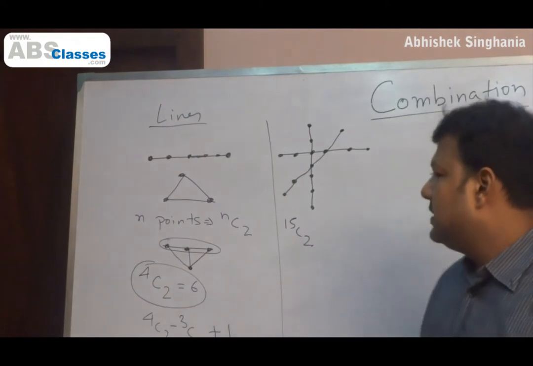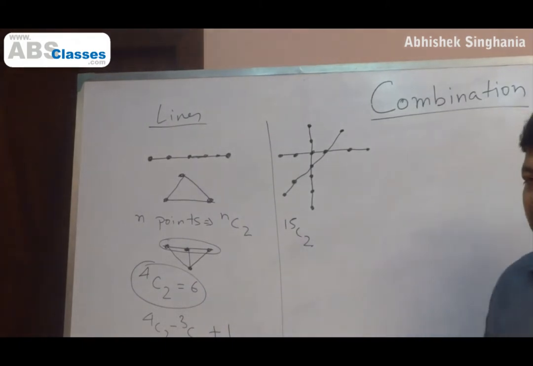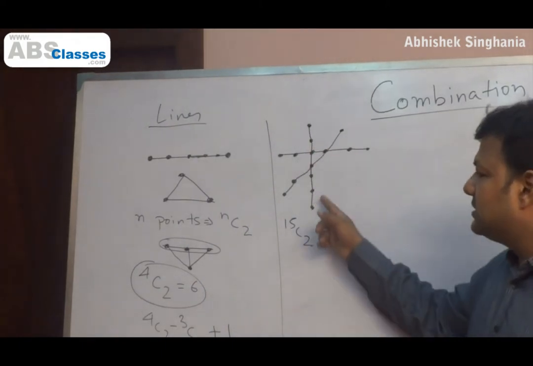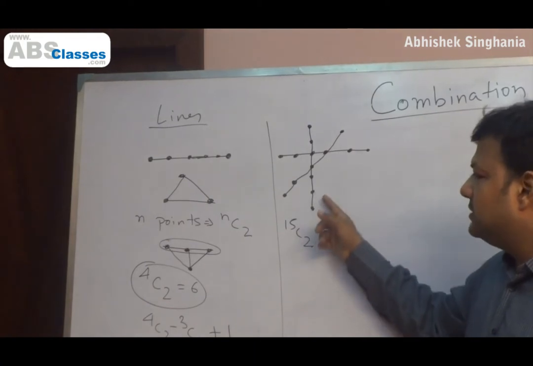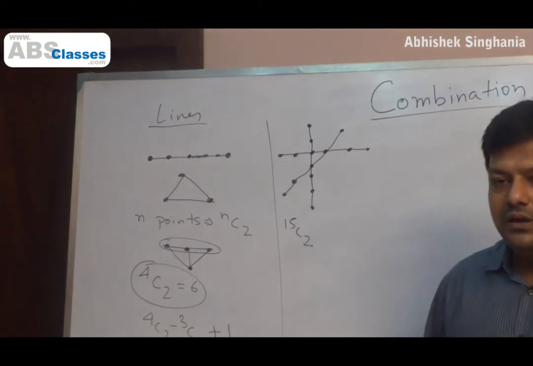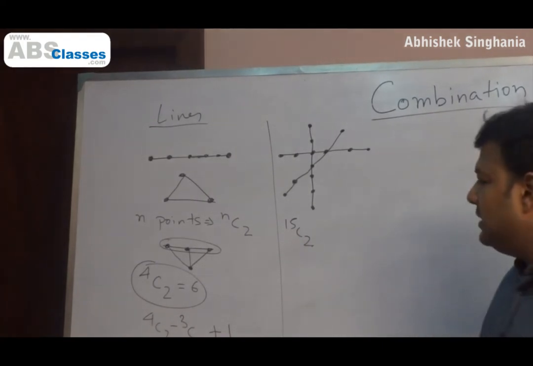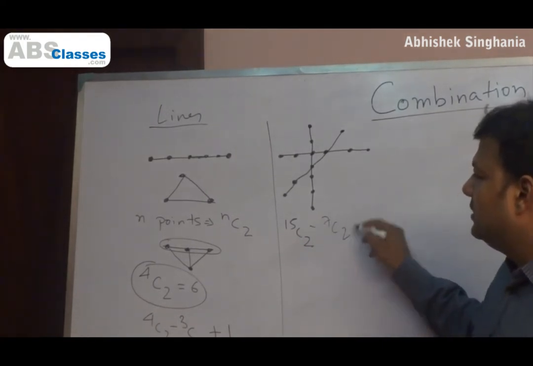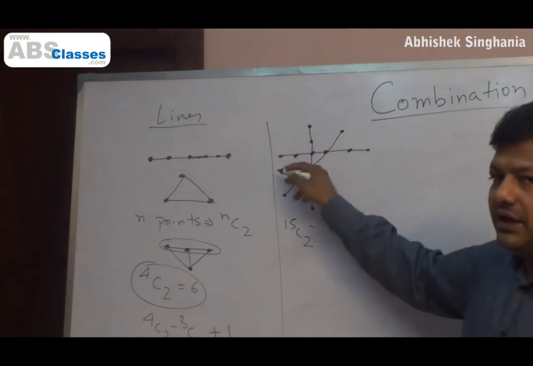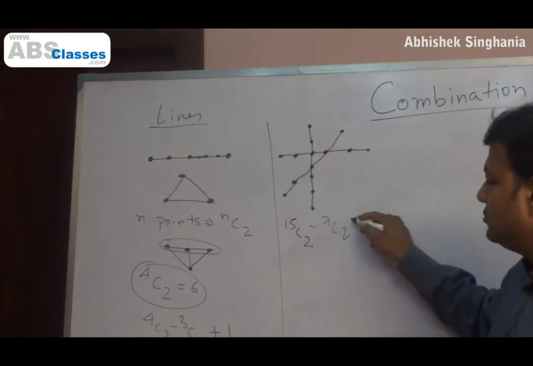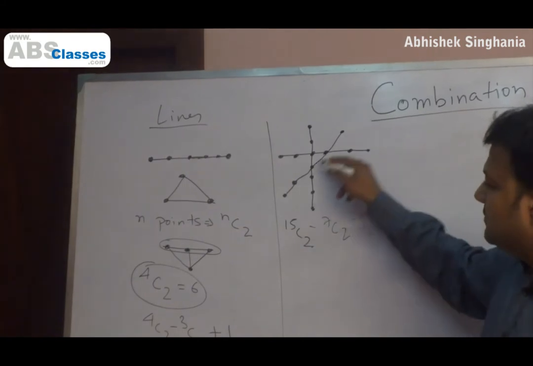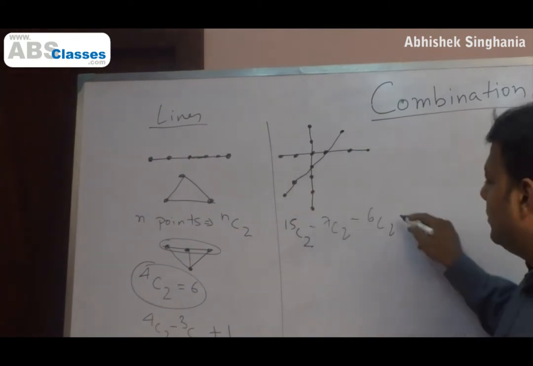But now, as we can see, there are points which are common. For example, in this line there are 7 points. These 7 points will not give me a new line because they are on the same line. So they will give me only one line. What do I do with that then? Minus 7C2. These 6 points are on the same straight line. They will not give me a new line. So minus 6C2. These 5 points are on the same straight line. They will not give me a new line.